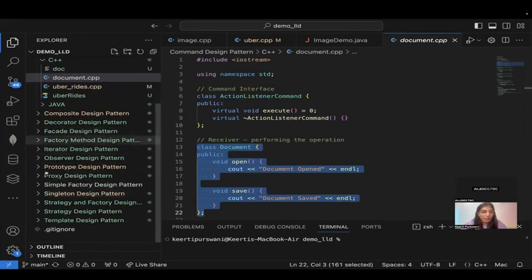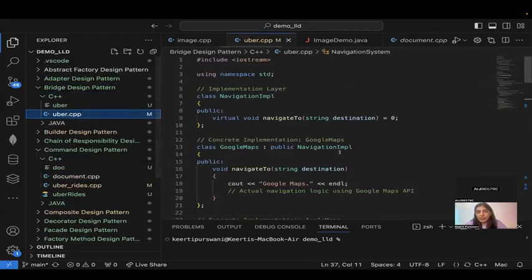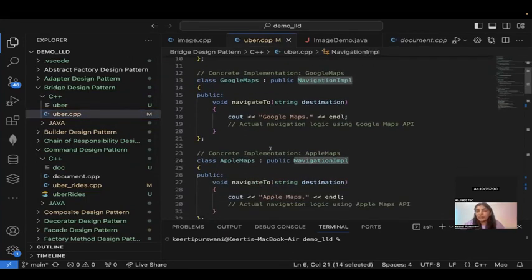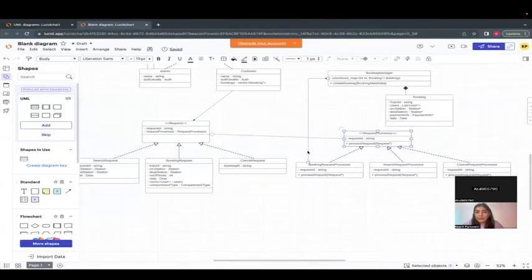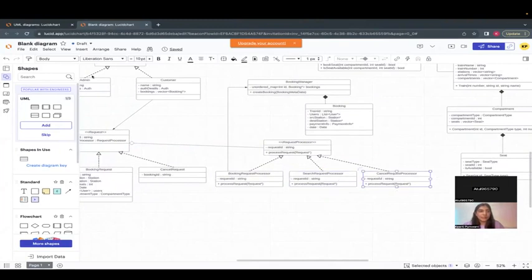Versus in bridge, what happens? Let's see. If I look at the bridge, the implementation is different for Google Maps and for Apple Maps, correct? Here, the implementation is different for booking, for search, for cancel. Makes more sense?